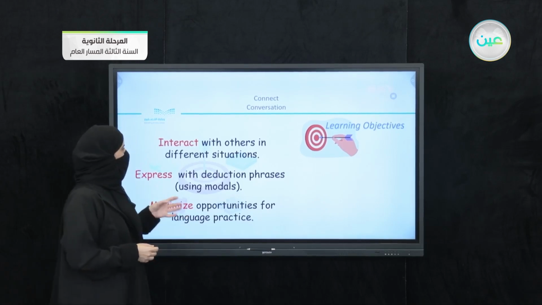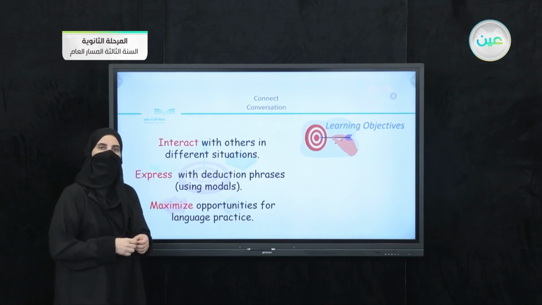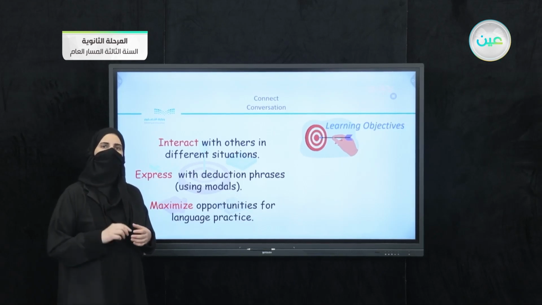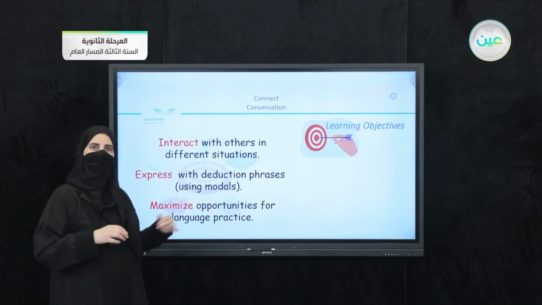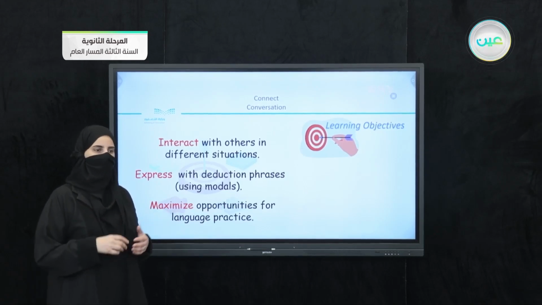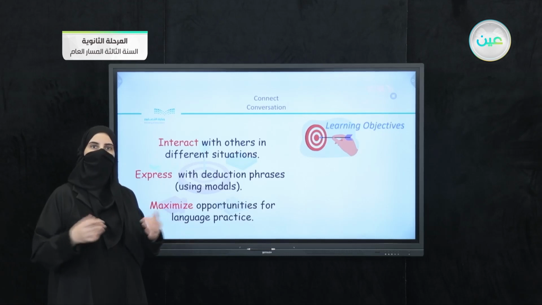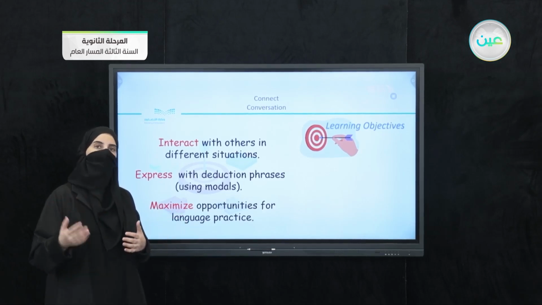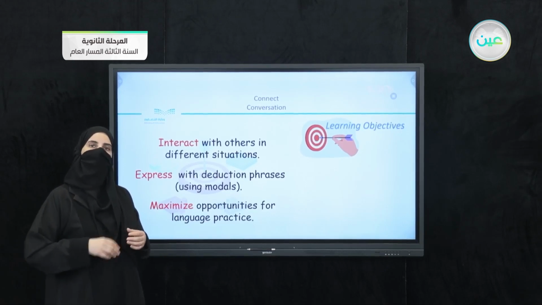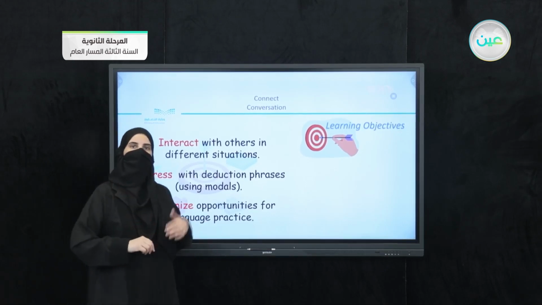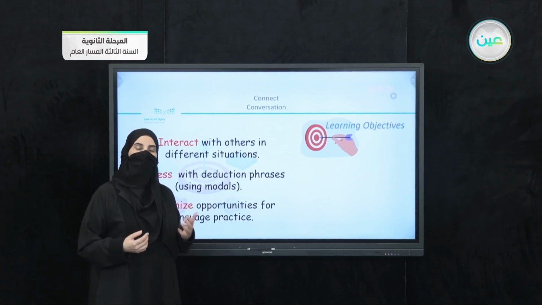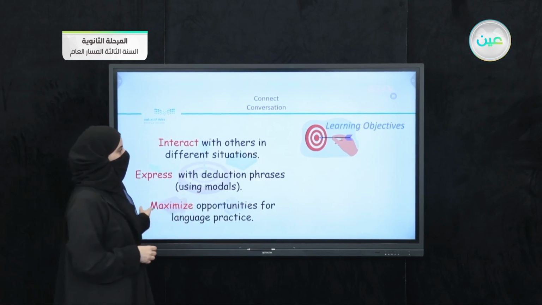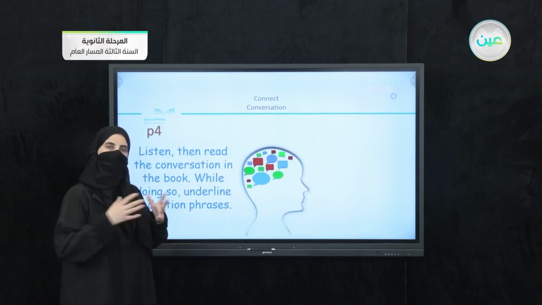So we have here the idea about expressing deduction, and if you notice, there were some words which are modals. I said that the race can't have been cancelled, or the girl must be happy, or she must be shopping. Now we have here these small helping verbs like can't, or must, or will. These are modals that we are going to use with our lesson. So just to collect our ideas,